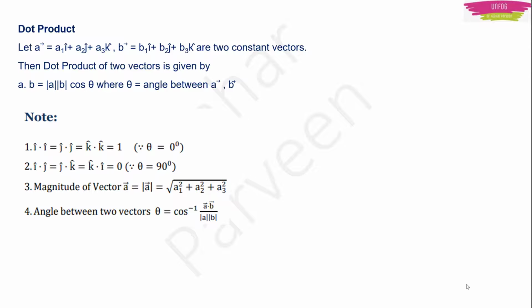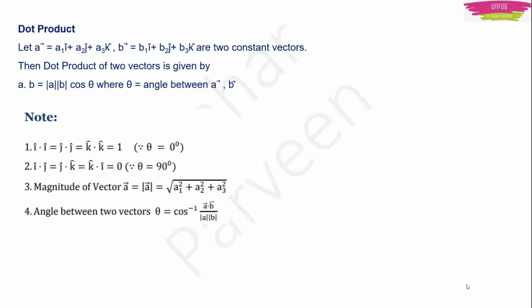Okay. One more thing which you have to understand is, if I am saying that theta is 0, it means there is no angle between the two vectors. It means that either they are parallel or anti-parallel vectors. When I am saying that theta is 90 degree, I mean to say that the two vectors are perpendicular to each other. So these also help you in finding out the nature of the two vectors, whether they are parallel or perpendicular or orthogonal to each other.